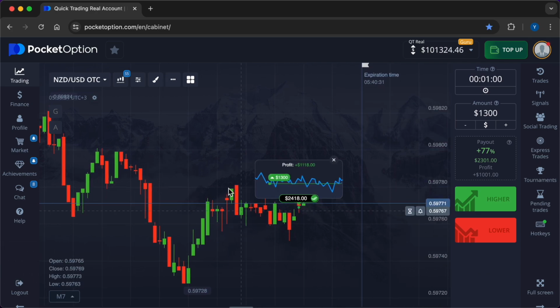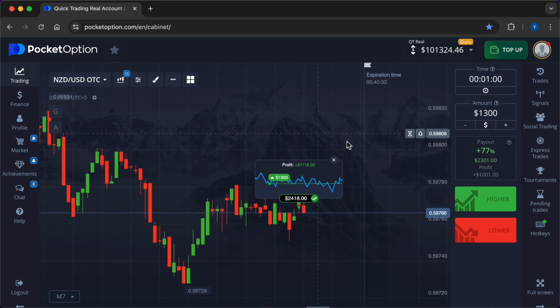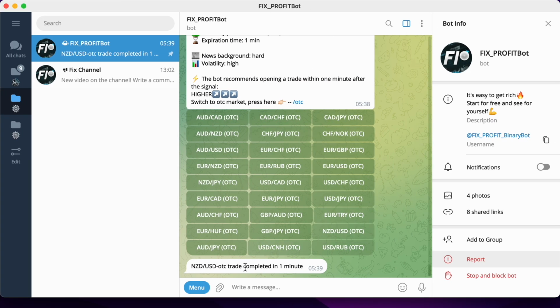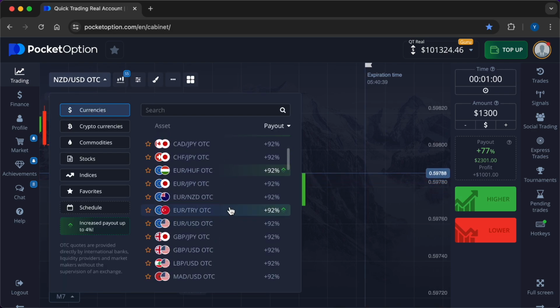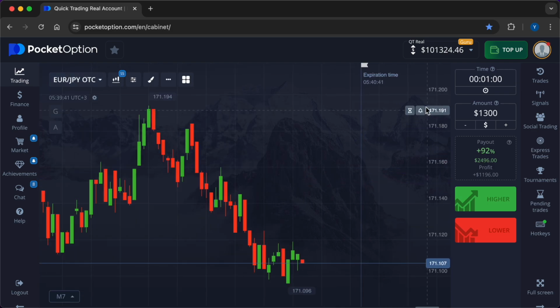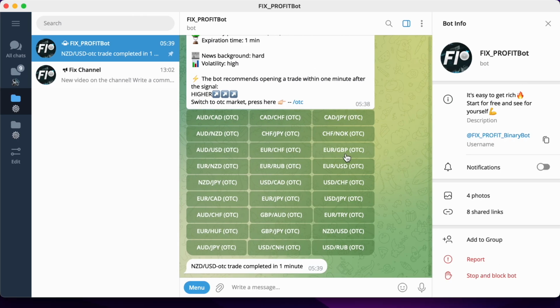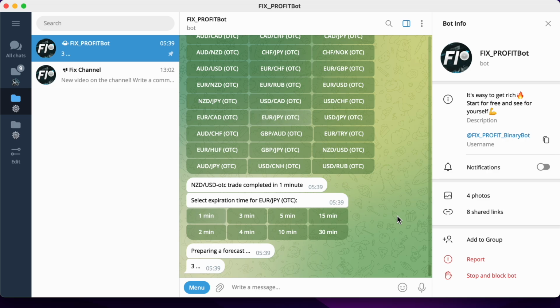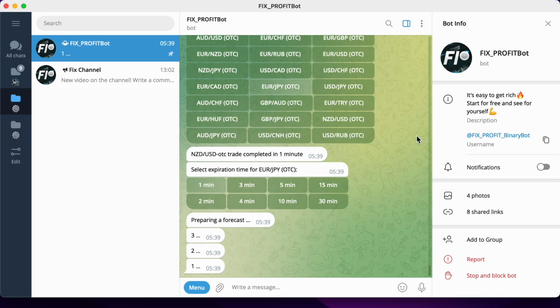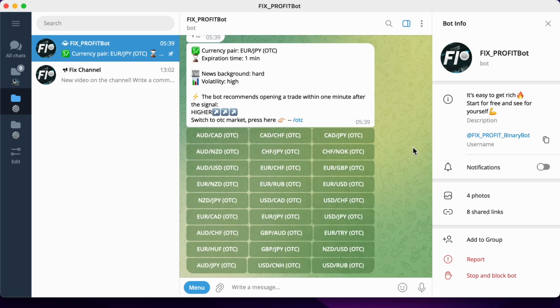My signal is accurate. $1,118 profit. I will conduct a new operation on the currency pair Euro, Japanese Yen OTC. The settings remain the same. I can triple your deposit on the first day. The investment you make at a 90% discount will pay for itself in the first hours of operation. My new signal is higher.